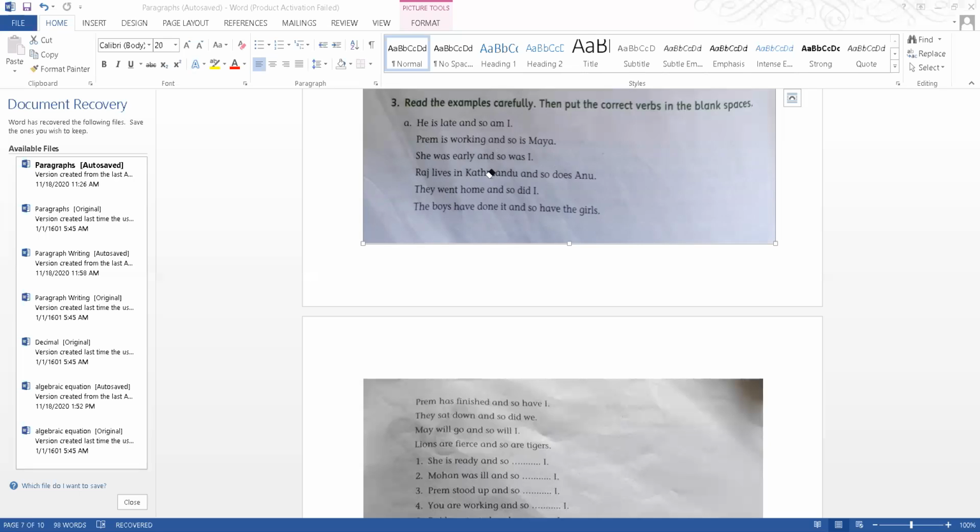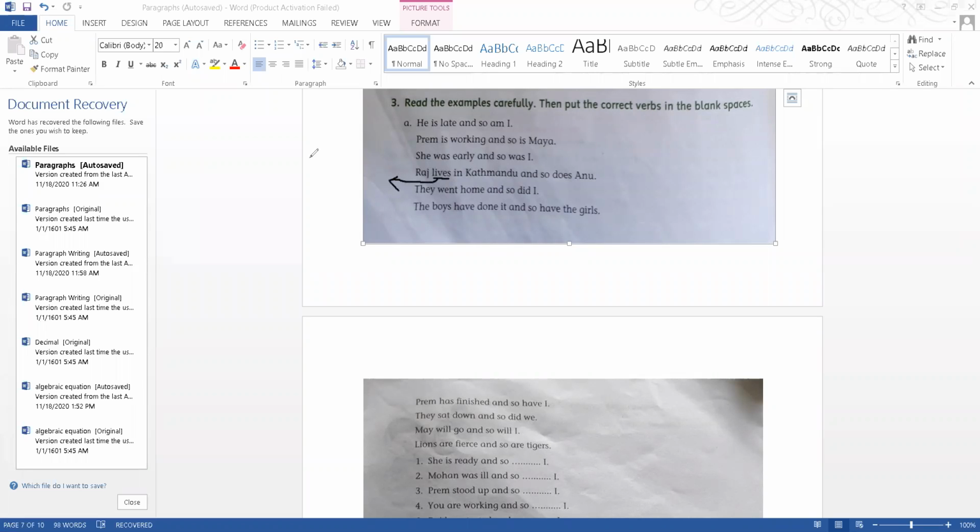So Raj lives in Kathmandu, so lives Anu, right? Basically, if you're writing the same thing, it will be so lives Anu, but you don't want to write lives, you want to write does. So does Anu. So I'm doing the same thing. If you look carefully, lives means does live. I've already talked about this earlier. So lives means does live.